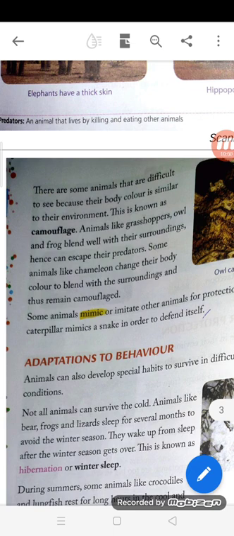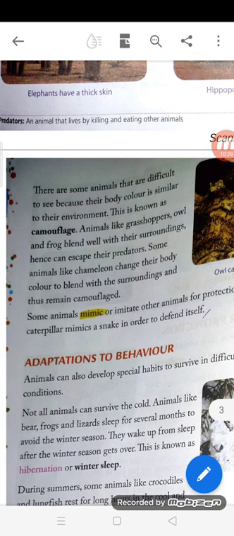Some animals like chameleon change their body color. So they have the capability of changing their body color, and they can easily blend themselves with the surroundings and thus remain camouflaged. Some animals mimic.